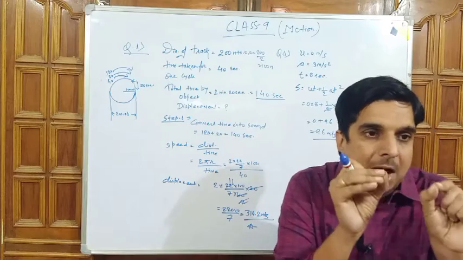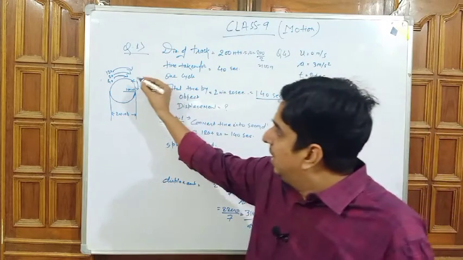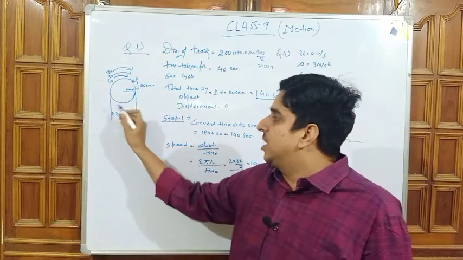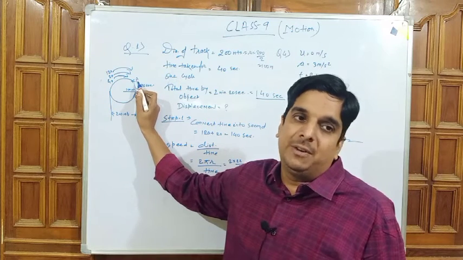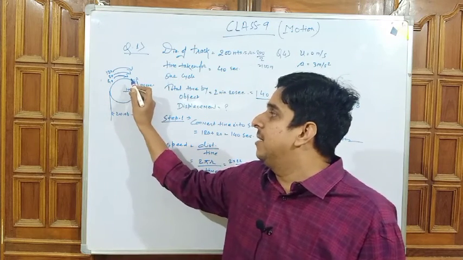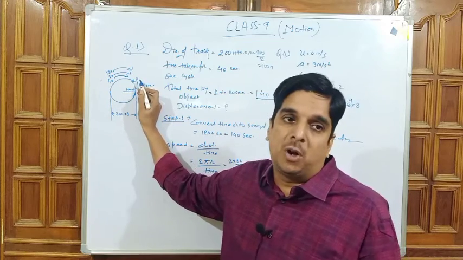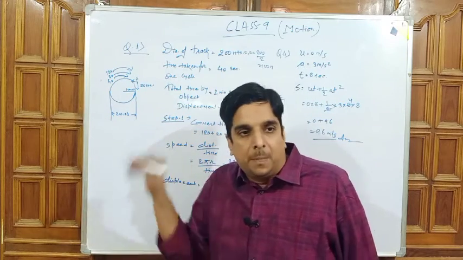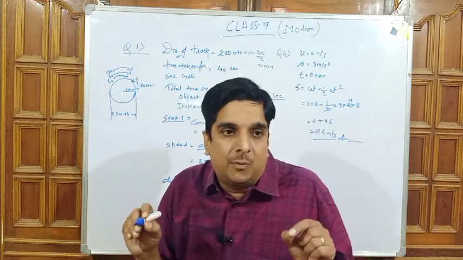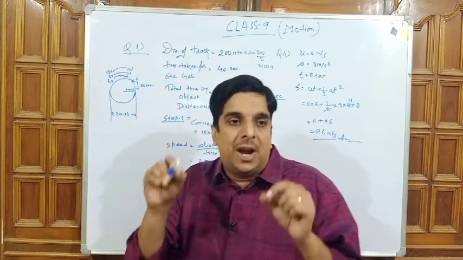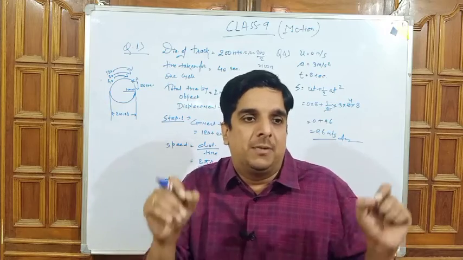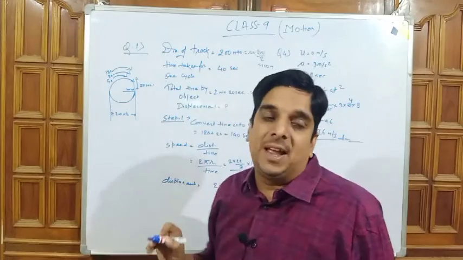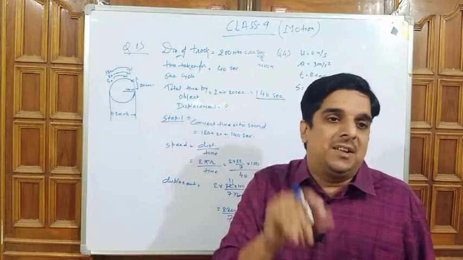It means what? Now just understand me better: if any object starts its movement from A, then in the first 40 seconds it will reach A. In the next 40 seconds, a total of 80 seconds, again the position of the object will be A, and in the third cycle, after completion of 120 seconds, the position of the object will be A. It means if the position before and after is the same, the displacement will be 0. So after 120 seconds the displacement by the object is equal to 0.